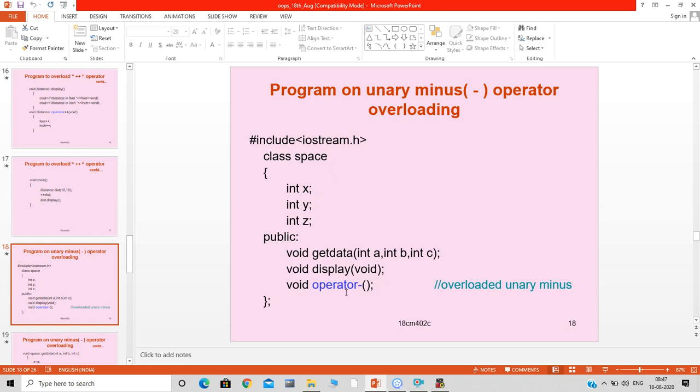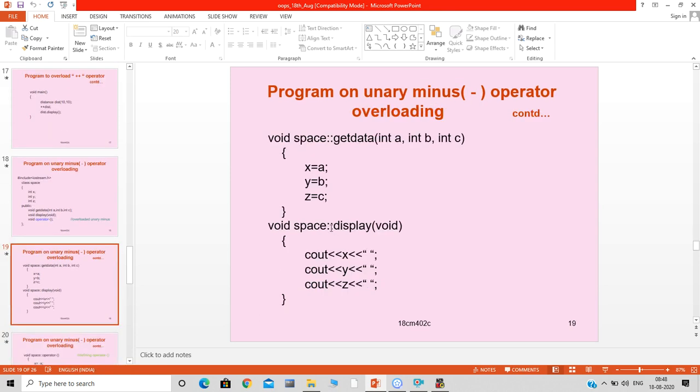And here we declare the operator function which overloads unary minus. Operator is the keyword and minus is the operator. Okay, so unary minus. And here we define the bodies of the two member functions and one operator function.